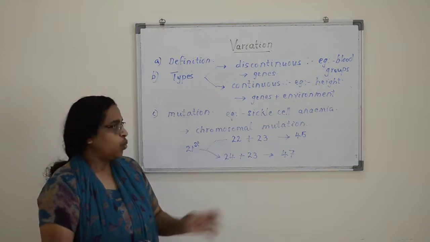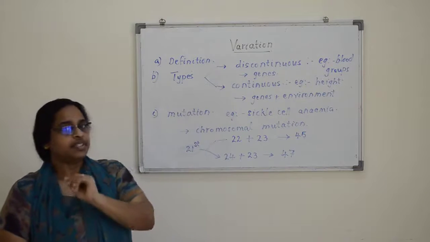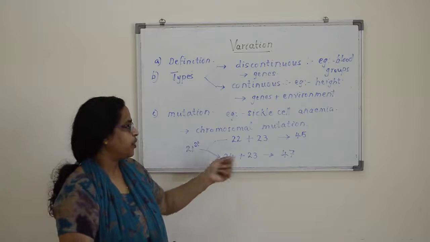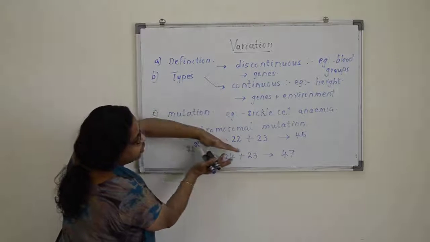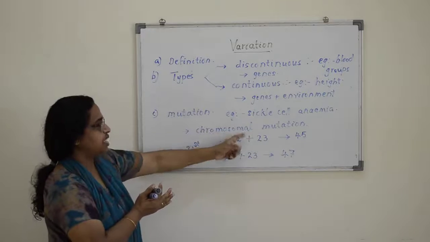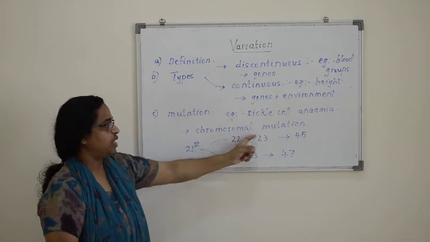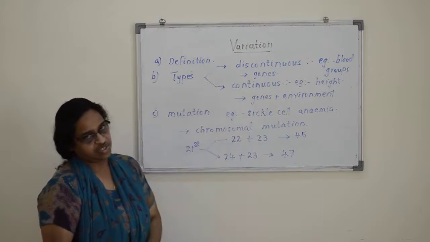Children with 47 chromosomes in all cells have Down syndrome. Here a whole chromosome is going to one cell, and such a mutation we call chromosomal mutation.